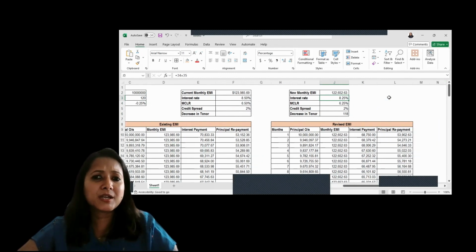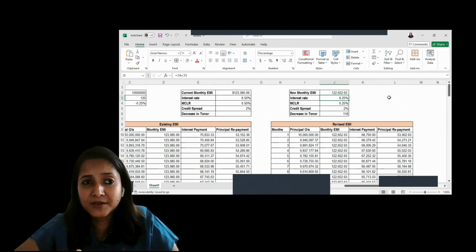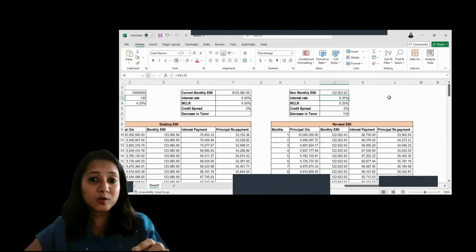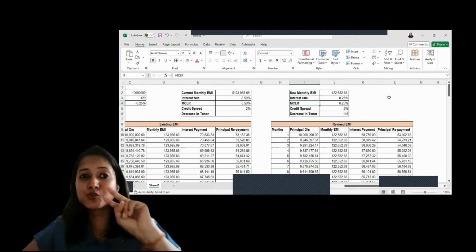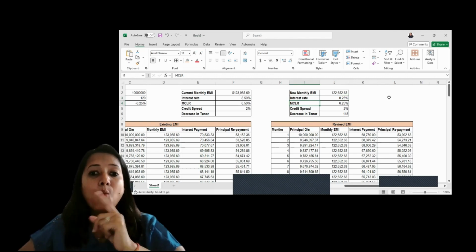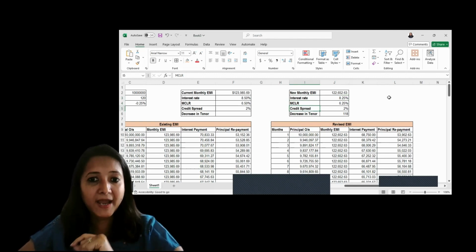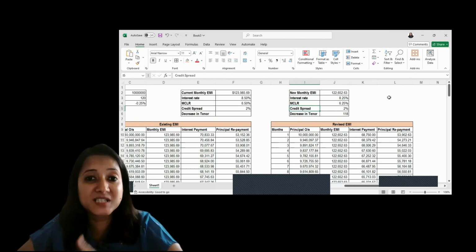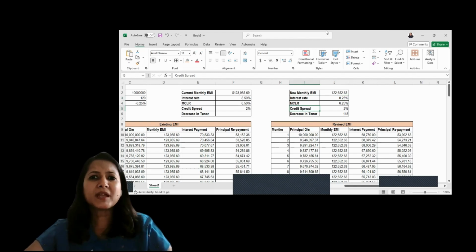Now you may be wondering, how is this interest rate calculated? Every bank calculates the interest rate based on two important factors: one is MCLR and the other is the credit spread. You may be thinking, what is MCLR and what is the spread?